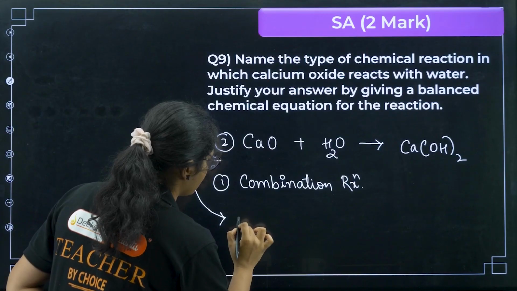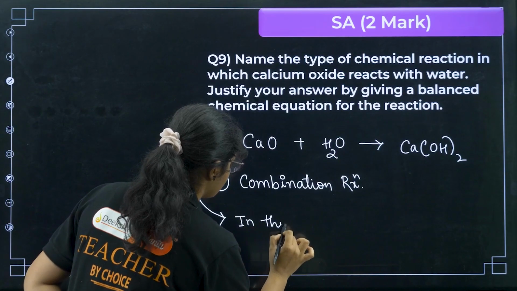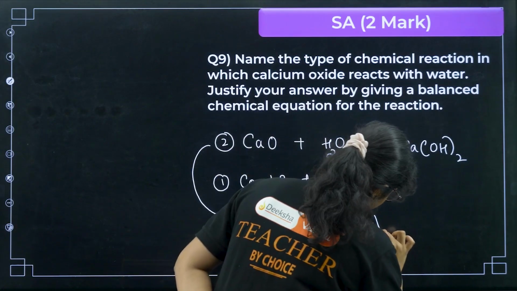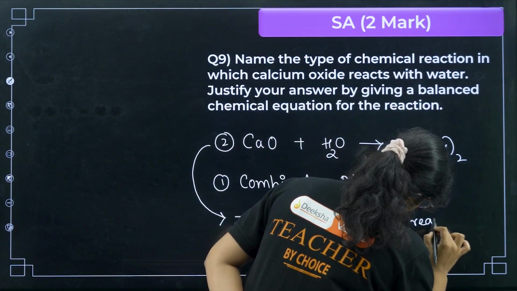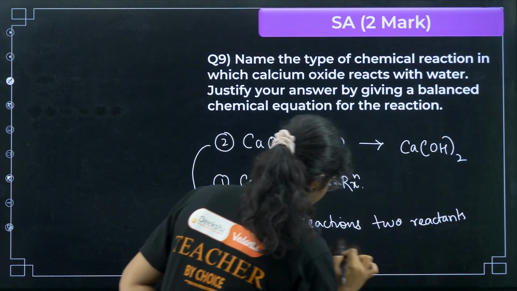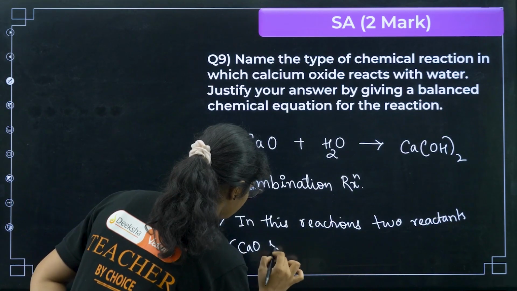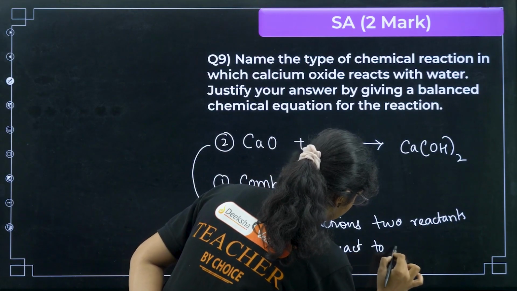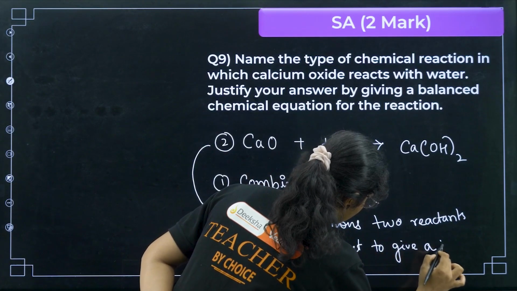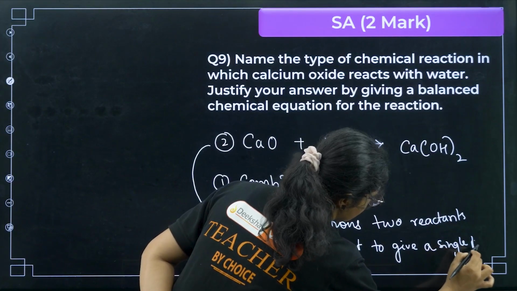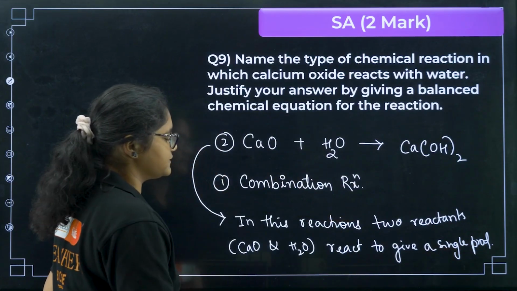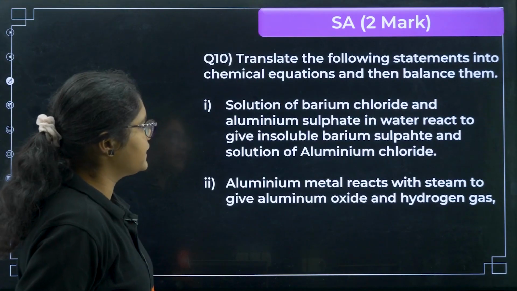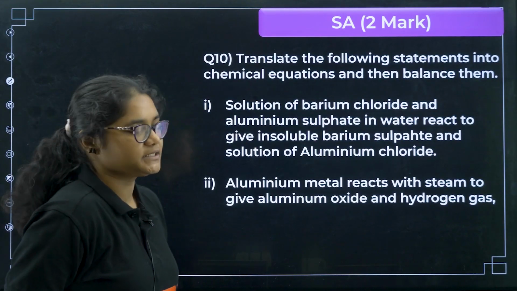You can write: in this reaction, two reactants, calcium oxide and water, react to give a single product. So that is why this is a combination reaction. Clear?